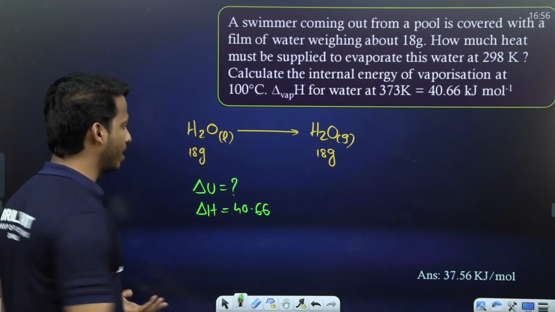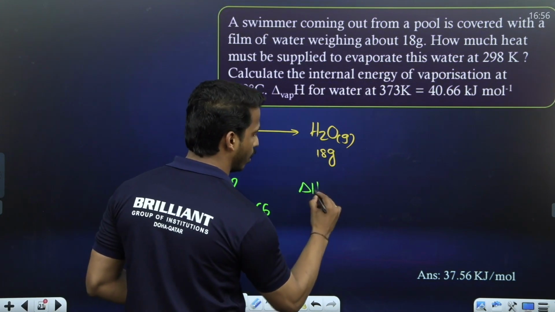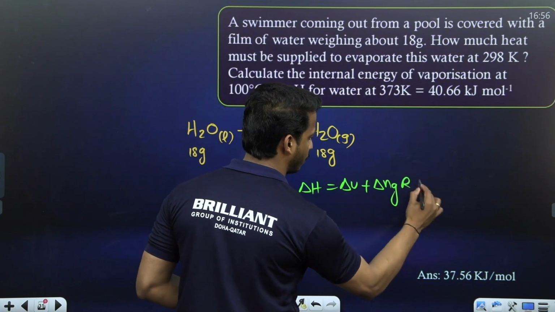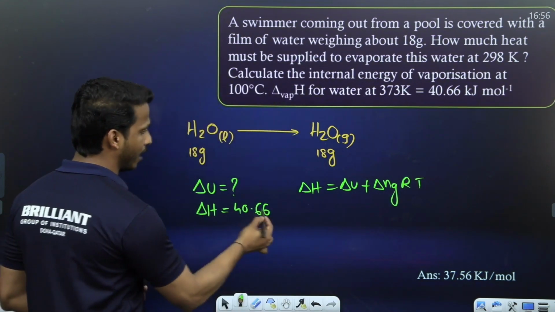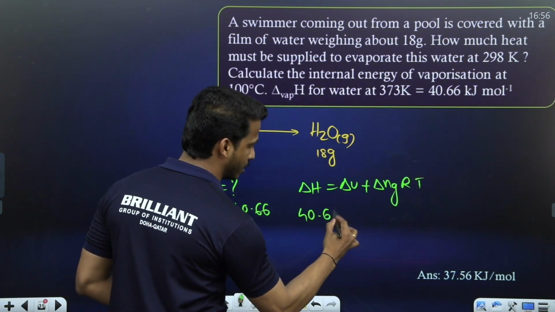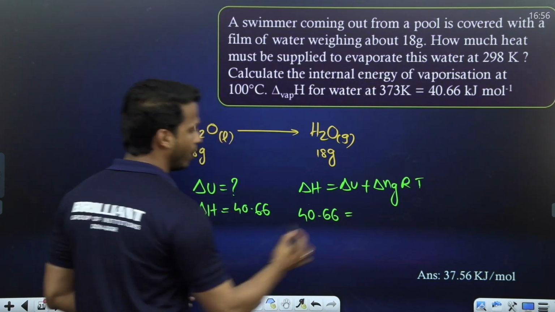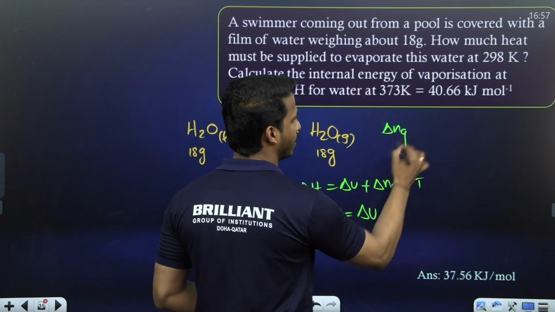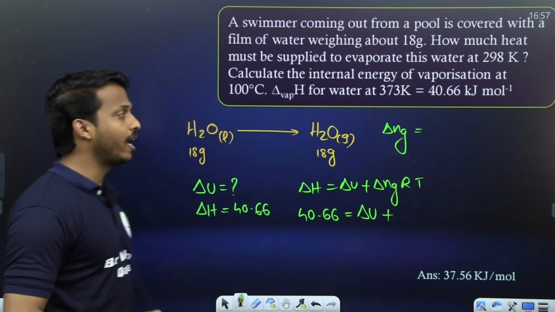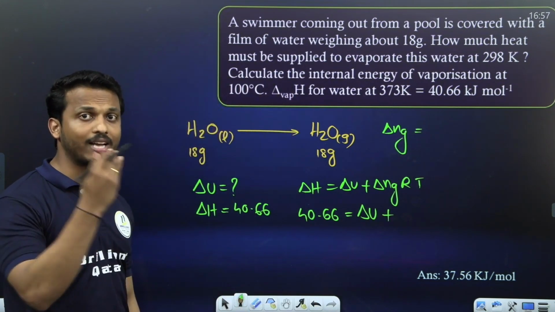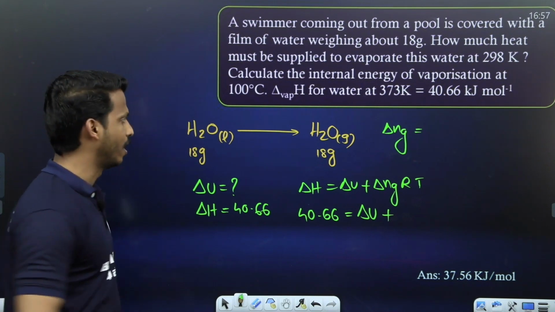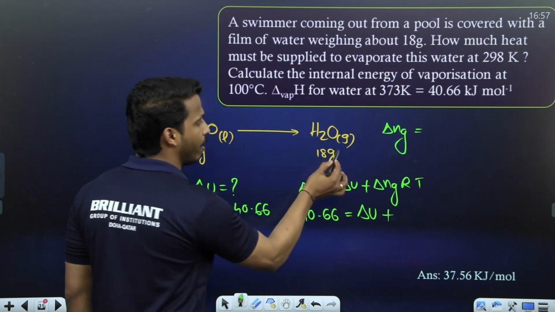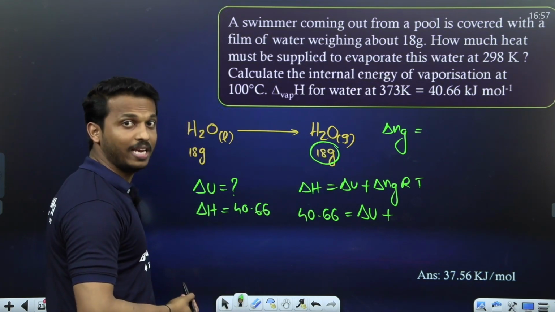Again, which equation? Delta H equals delta U plus delta Ng RT. Substitute. What is delta H? 40.66 kilojoule. Delta U is what we are supposed to calculate. What is delta Ng as per this equation? Delta Ng means the number of gaseous product moles minus gaseous reactant moles. How many gaseous product moles do you have? The number of moles is not given, but the weight is given: 18 gram.